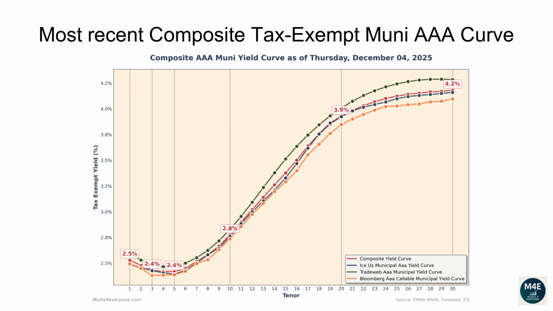The one-year composite tax-exempt yield is 2.53%. The two-year yield is 2.48%. The three-year yield is 2.43%. The 5-year yield is 2.42%. The 10-year yield is 2.78%. The 20-year yield is 3.93%. The 30-year yield is 4.18%.